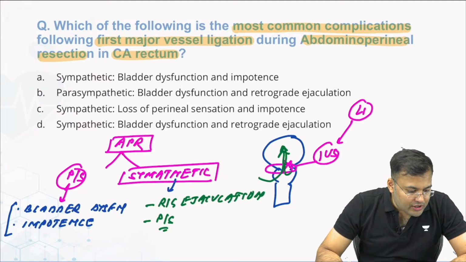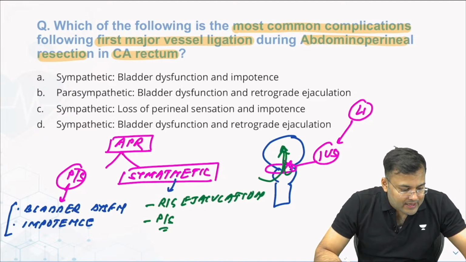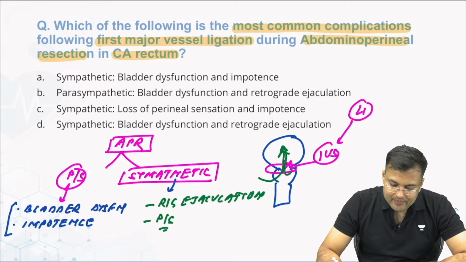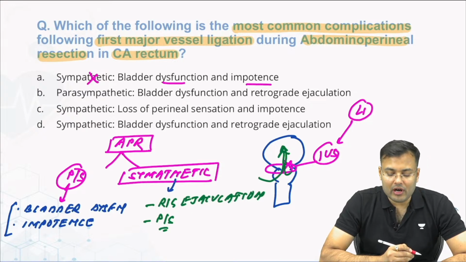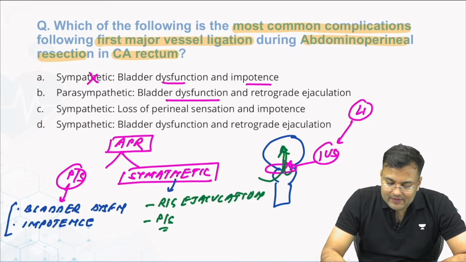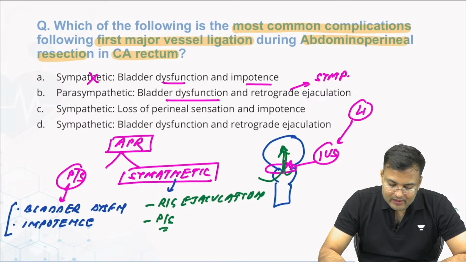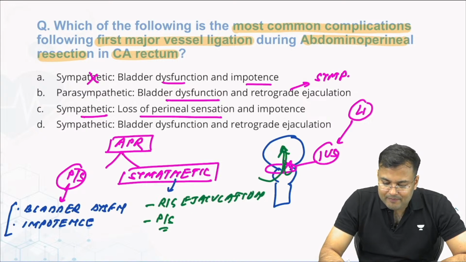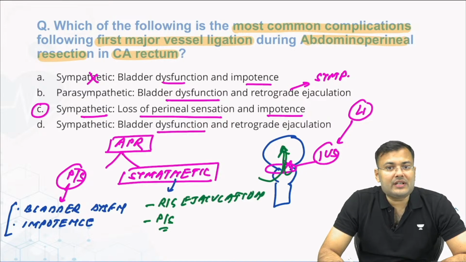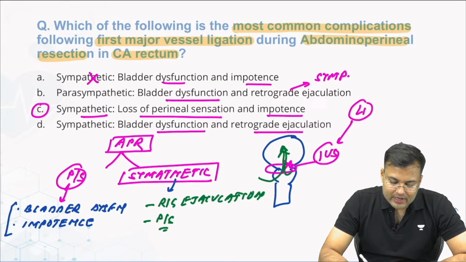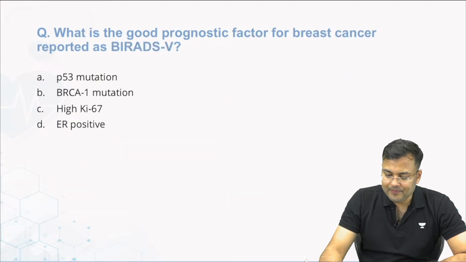Yes, majority of you are marking option B and D. Bladder dysfunction and impotence are because of parasympathetic. Option A is wrong. Bladder dysfunction is because of parasympathetic, but retrograde ejaculation is because of sympathetic. Sympathetic, loss of perineal sensation and impotence, so C is correct. Bladder dysfunction is because of parasympathetic. So the correct answer for this question is option number C.